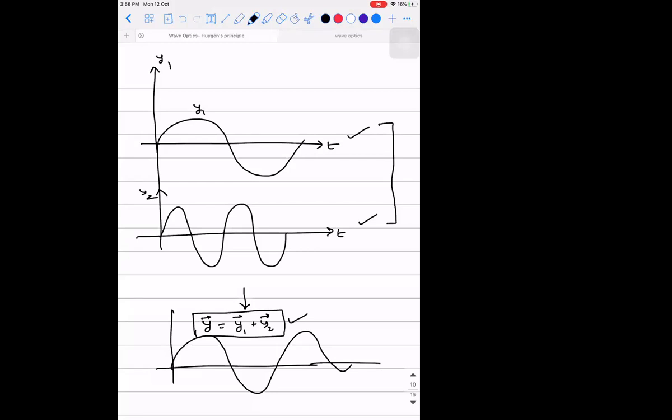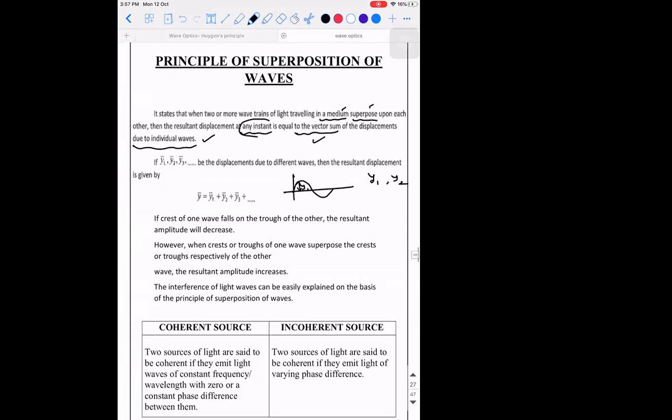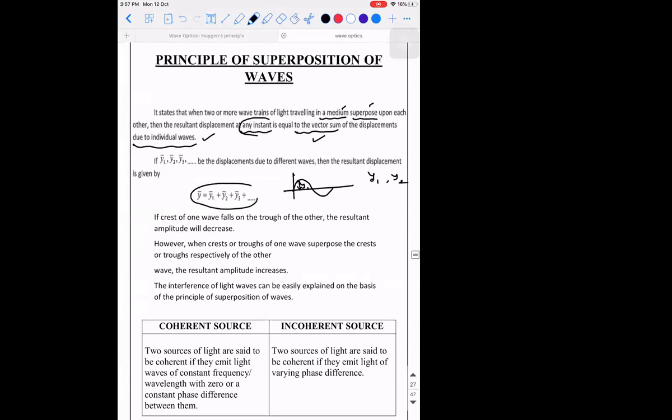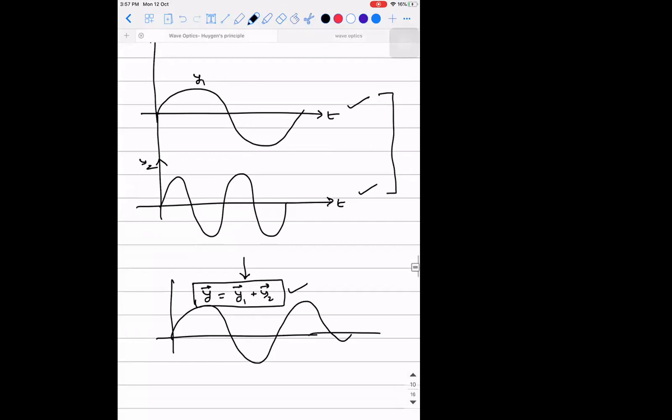Let's revisit the statement again. It says, if two or more waves of light in a medium superpose upon each other, then the resultant displacement at any instant is equal to the vector sum of the displacements due to the individual waves at that instant. That is the meaning. Are you clear with this? So y vector will be equal to y1 vector plus y2 vector plus so on, depending on the number of waves you take into consideration. But in general, to understand the concept of interference, we need only two waves.